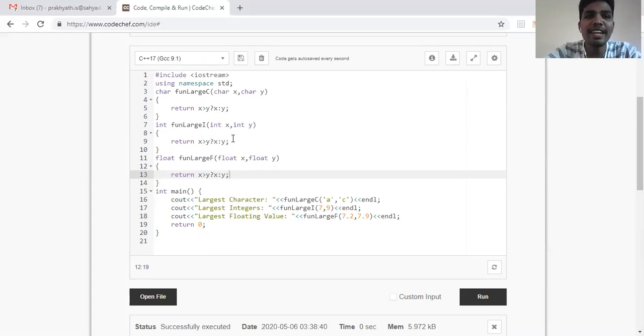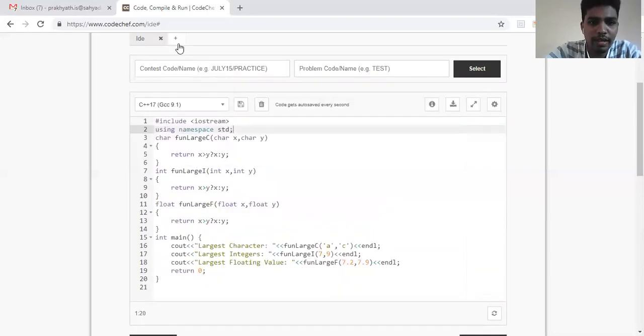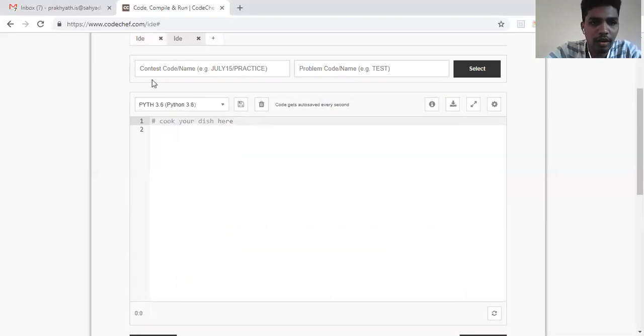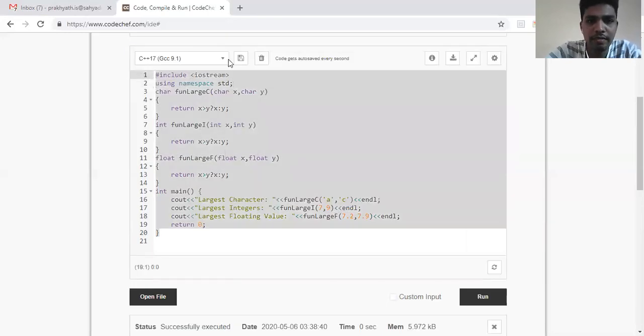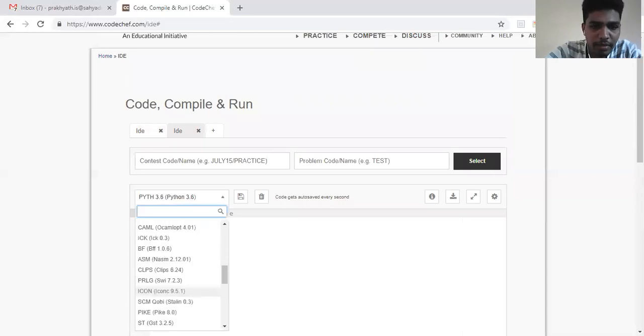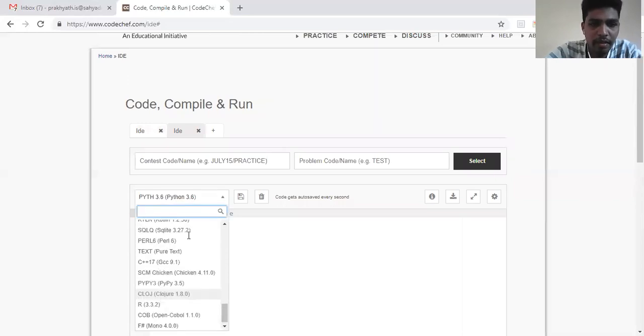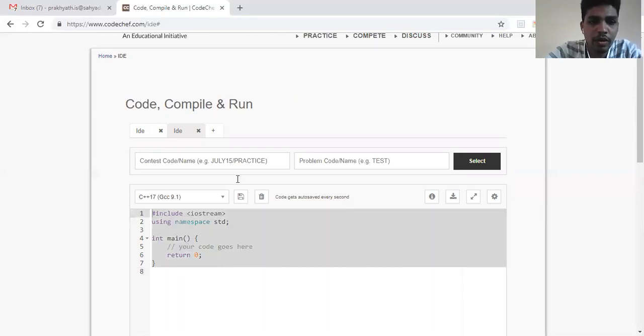And if there are n different types, I need to be writing n different functions. To avoid this, we have the concept of templates in C++. So I'll illustrate that and I'll show the program in another window. Okay, so we'll copy paste that previous code so that we can do changes in that. I'll change the compiler to C++. Yes. So we'll do the changes here.